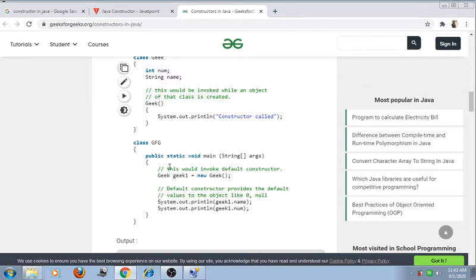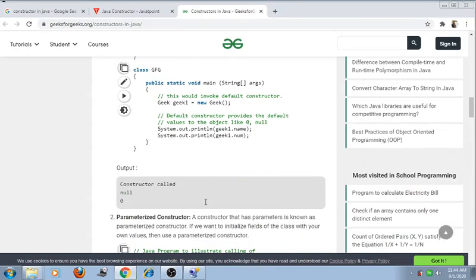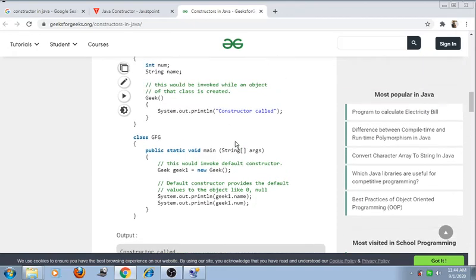That means when we create the object of this class, the default constructor would be called. So Jik gk1 equal to new Jik. The default constructor provides the default values to the object, like 0 or null. So when we print gk1.name and gk1.num, it will give the output null and 0. So this is the default constructor.